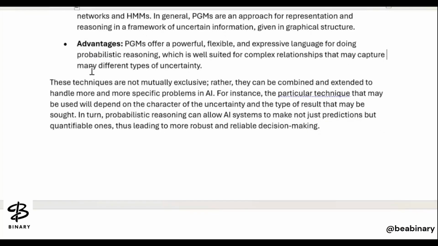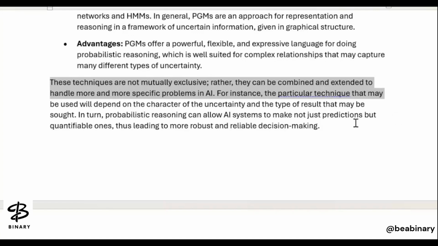And now, we are not saying that these techniques are mutually exclusive. Rather, they can be combined and extended. What techniques have we talked about here? The Bayesian networks, the Markov model, the hidden Markov model. All these techniques are not mutually exclusive. Rather, they can be combined and extended to handle more specific problems in AI or a particular domain. For instance, in a particular situation, the technique that may be used will depend on the character of the uncertainty and the type of result that may be sought.